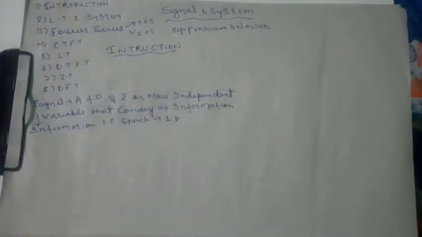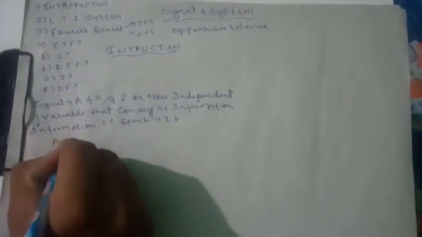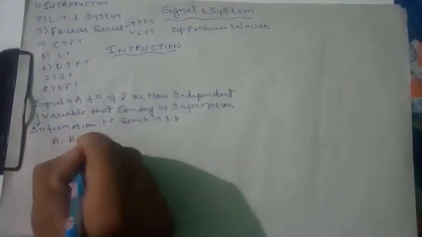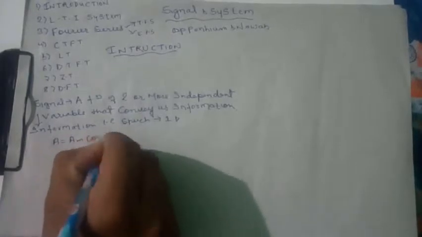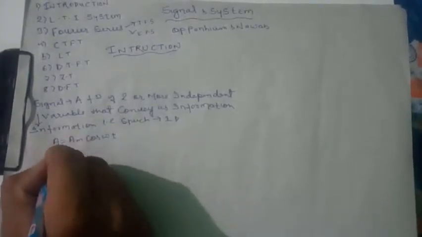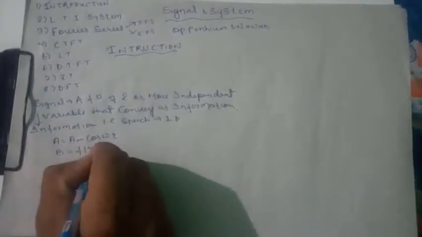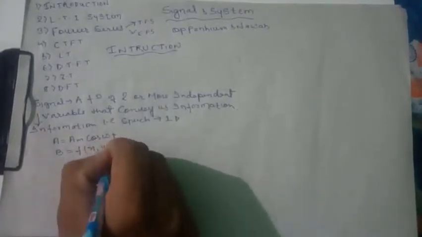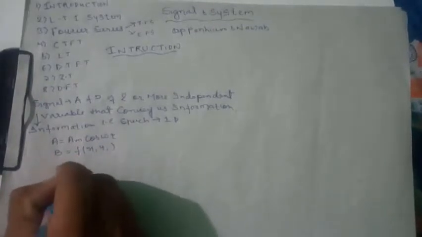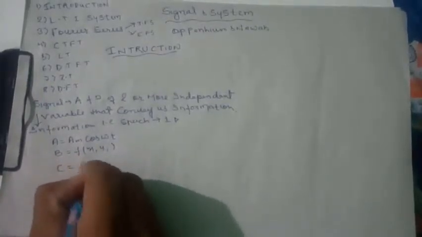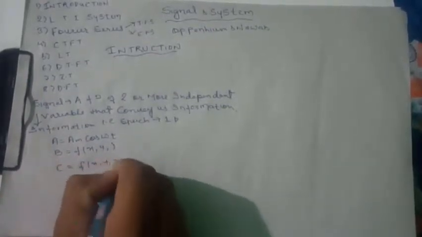Let's see this example. Let A equal A_m cos omega t, B is f of x, y, and C is f of x, y, z.